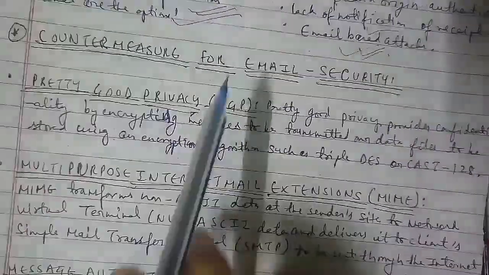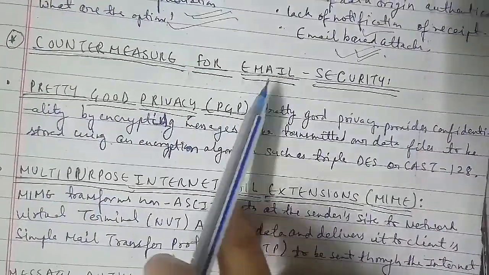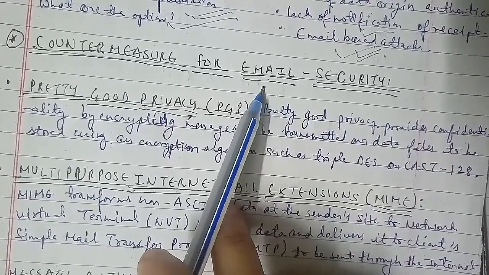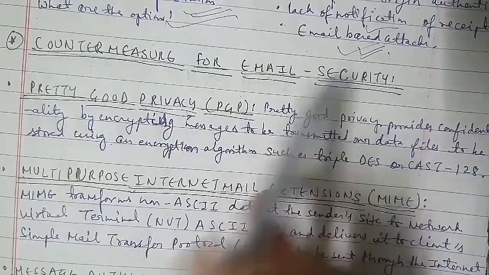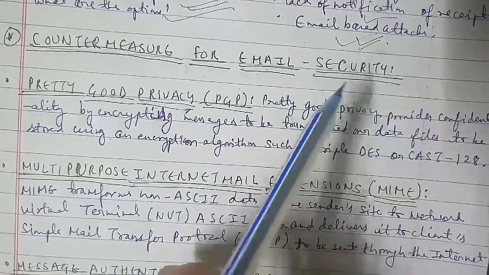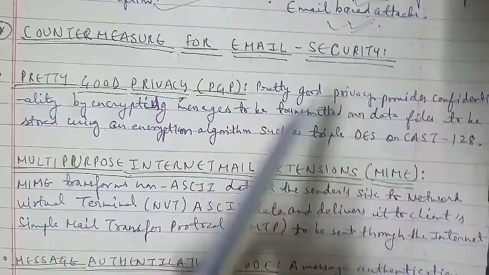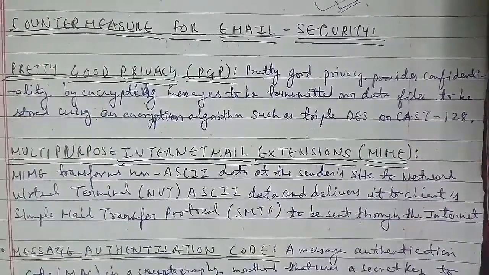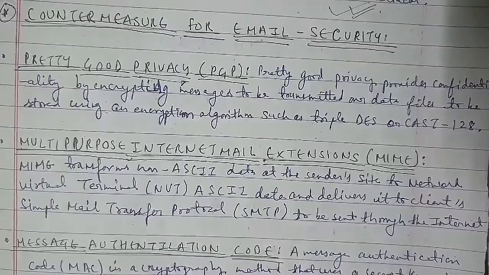There are buffer overflow attacks as well, and fixing the known code here. There is the Trojan horse attack, and web bugs for tracking, and managing the image of the image server as well. Now we'll discuss another topic, that is countermeasures for email security.